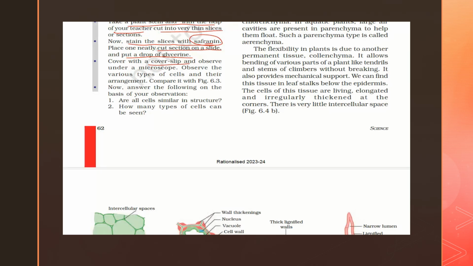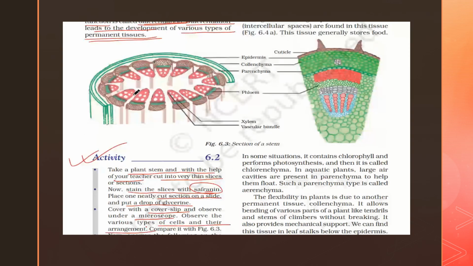Just learn these things from your teacher. You can mount a cover slip, observe under a microscope and observe the various types of cells and their arrangement. Right now, you are comparing in figure 6.3: are the cells similar in structure? How many cells are being seen? Now you can see this in 6.3.